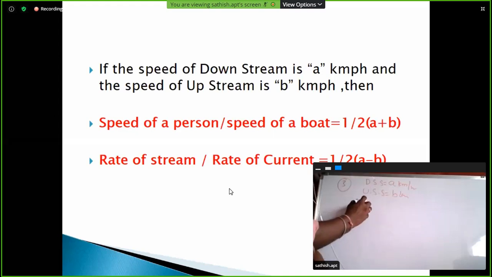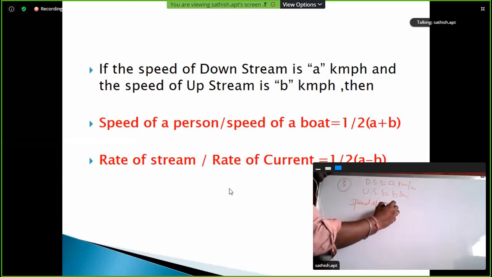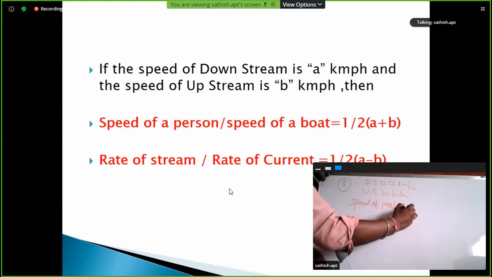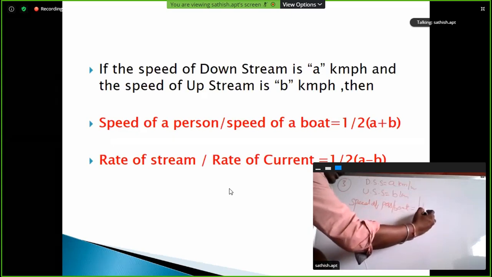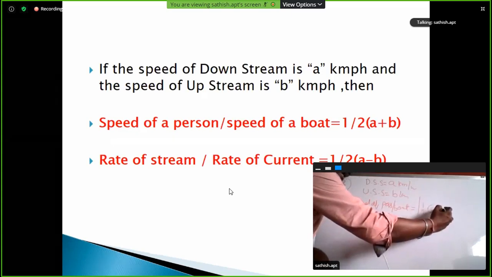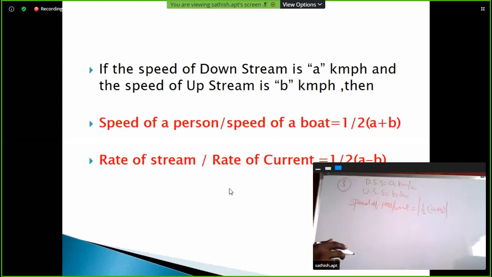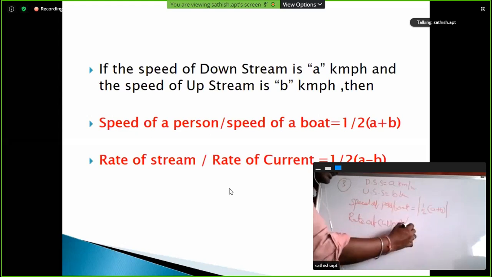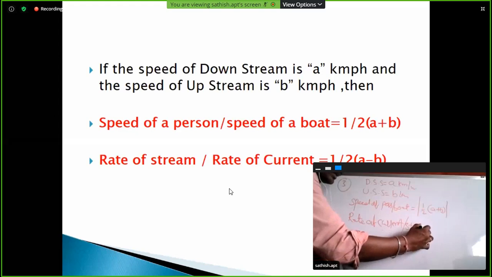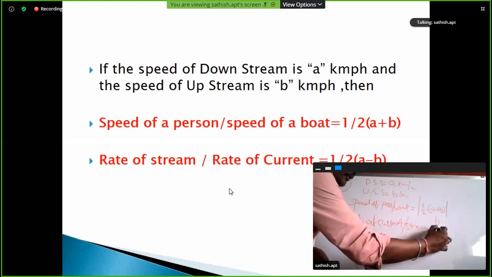Then the speed of the person or boat is equal to modulus of half into a plus b. Next, the rate of current, or stream, is equal to modulus of half into a minus b.